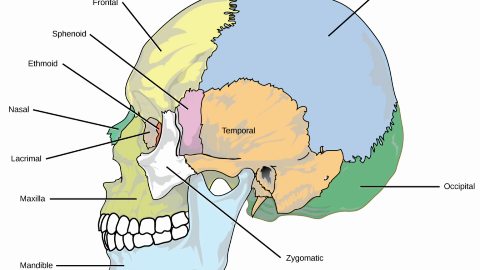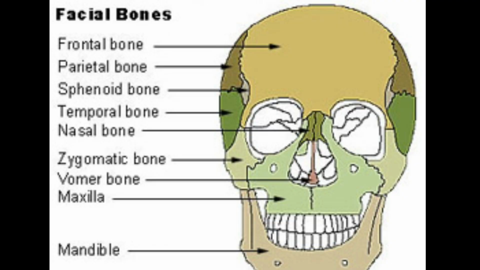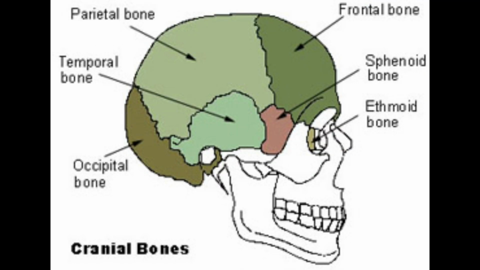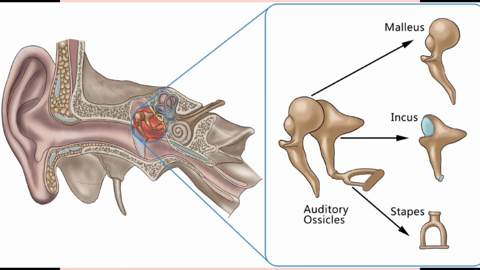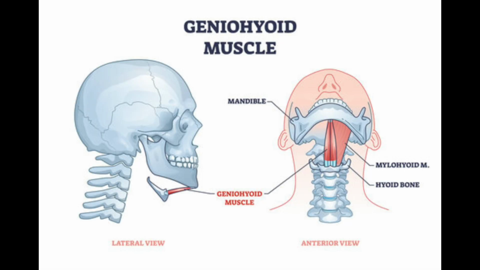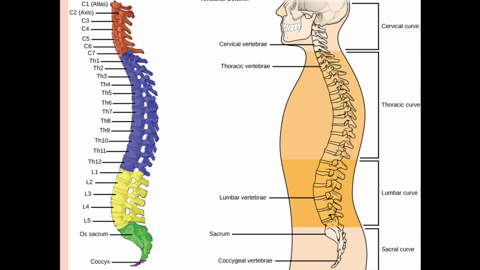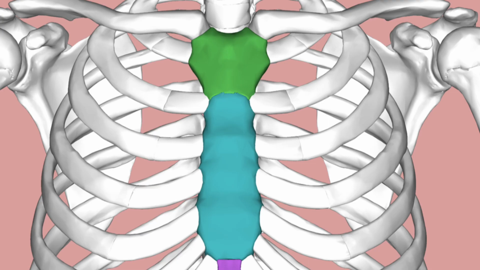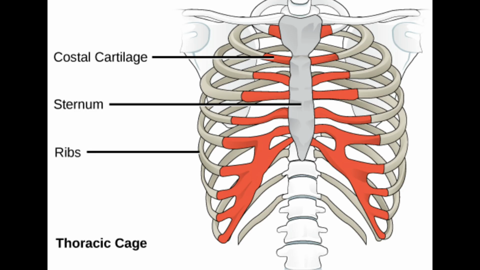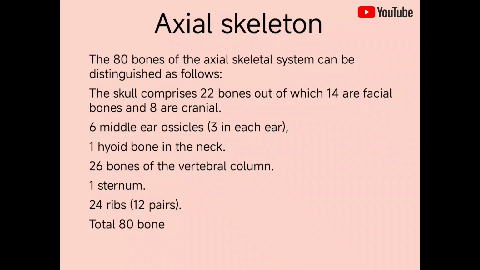The skull comprises 22 bones, out of which 14 are facial bones and 8 are cranial bones. 6 middle ear ossicles, 3 on each side. 1 hyoid bone in the neck, 26 bones of the vertebral column, 1 sternum, also known as the breastbone, and 24 ribs, 12 in pairs. Total 80 bones in the axial skeletal system.